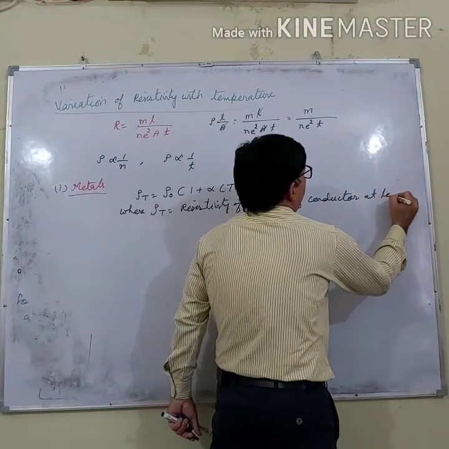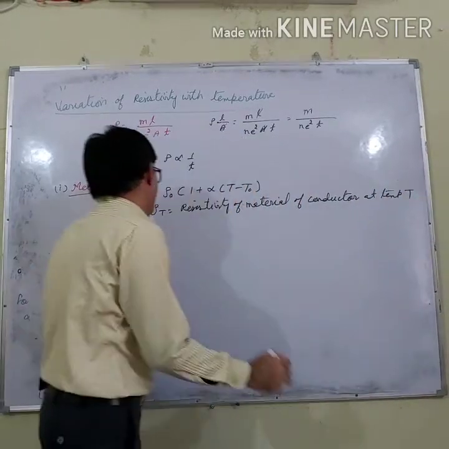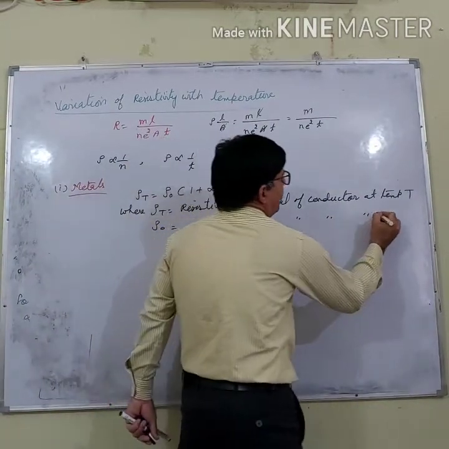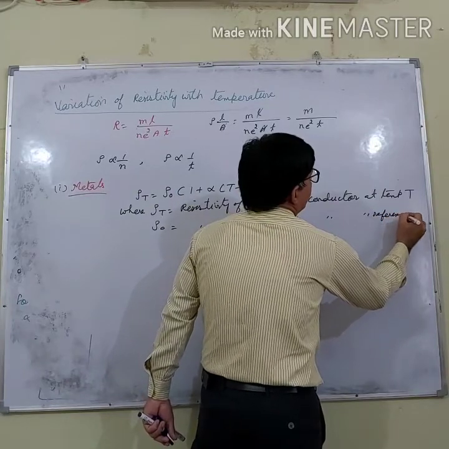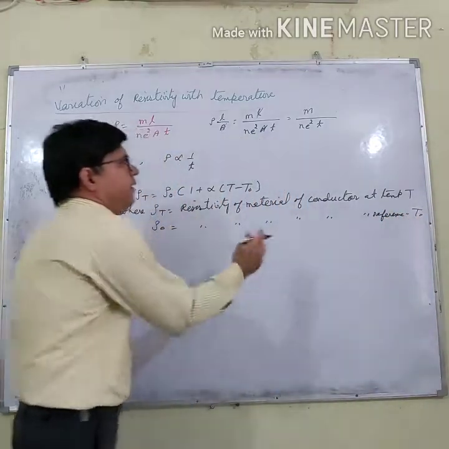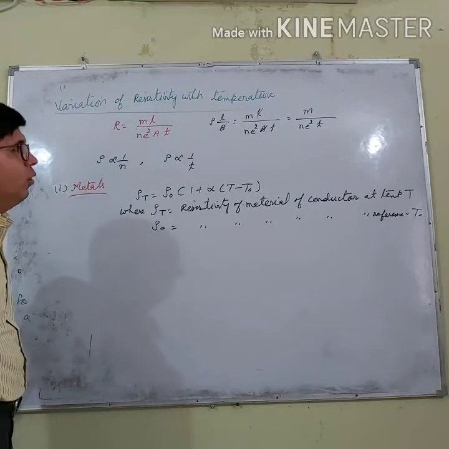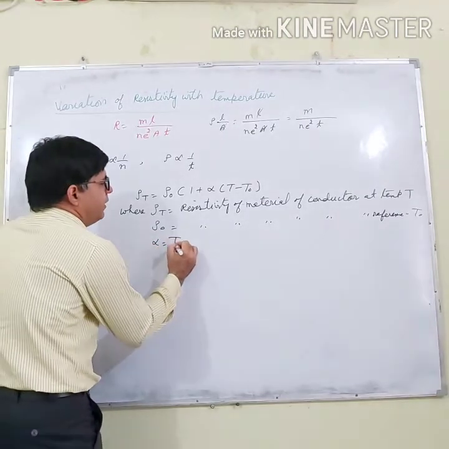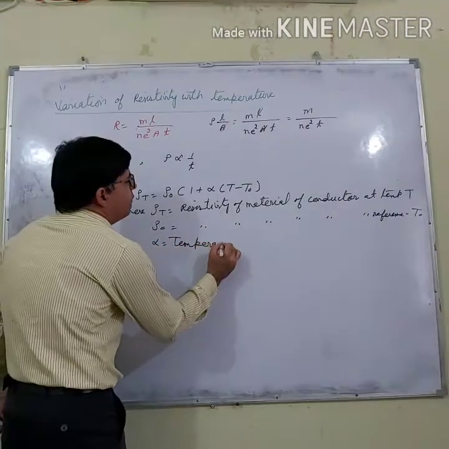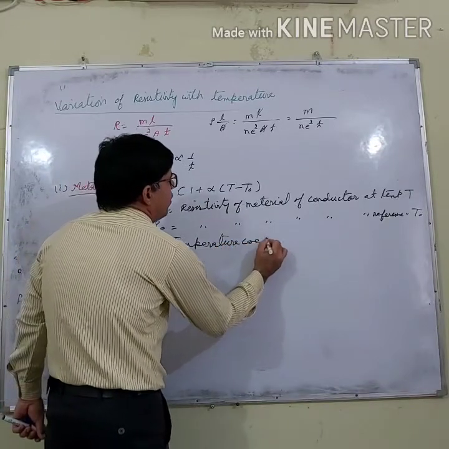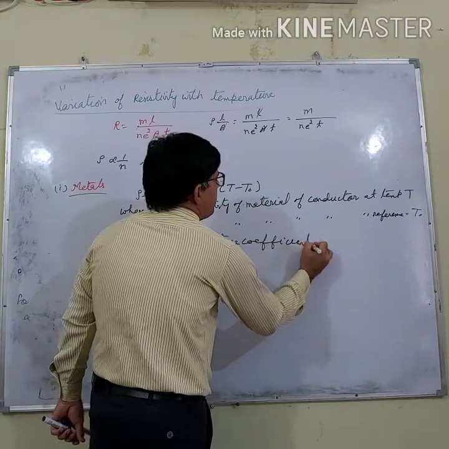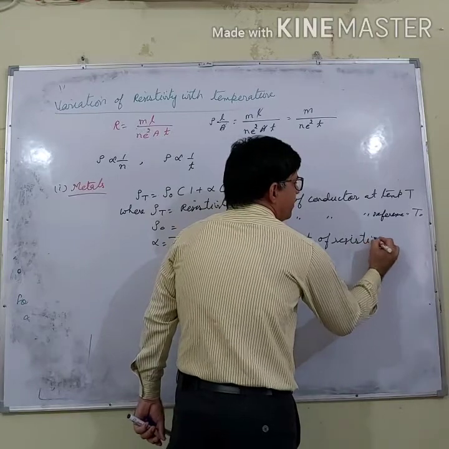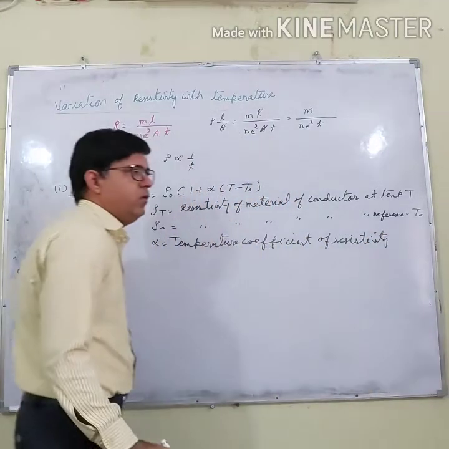at temperature T. And what is rho naught? It is the resistivity of the material of the conductor at reference temperature T naught. This T is usually greater than T naught, and T naught is usually smaller than T. And what is alpha? It is the temperature coefficient of resistivity.